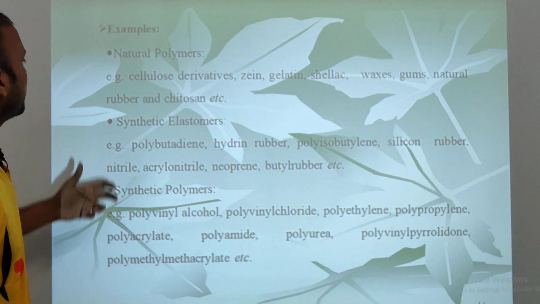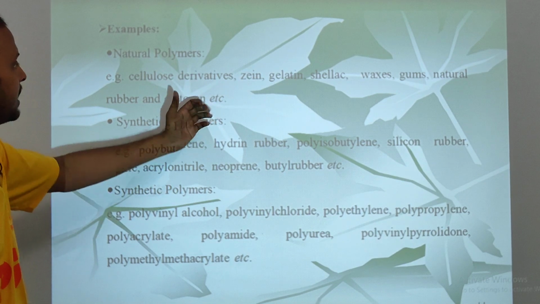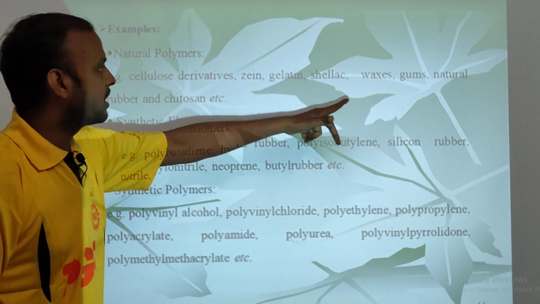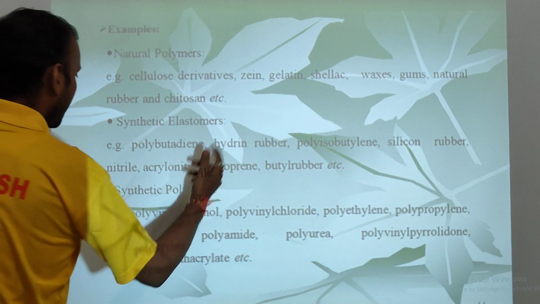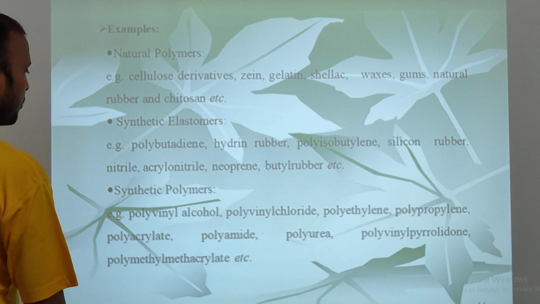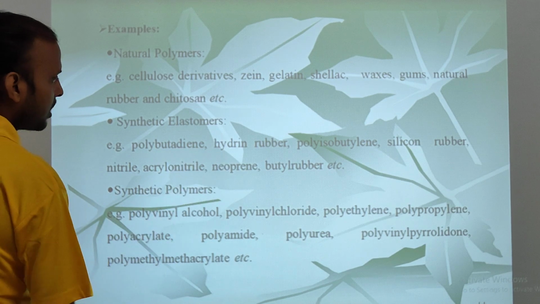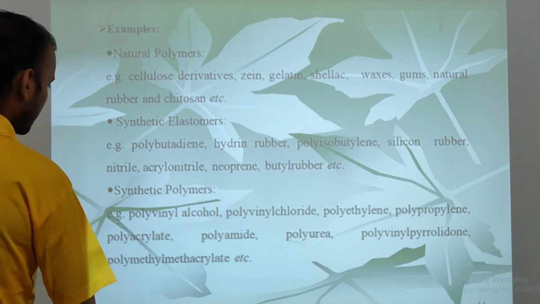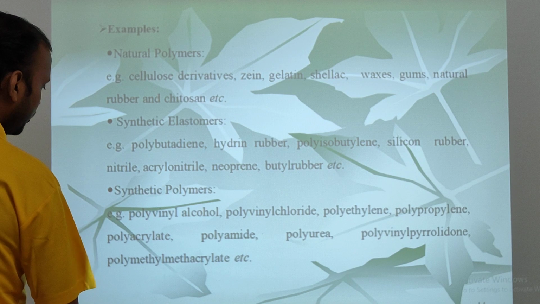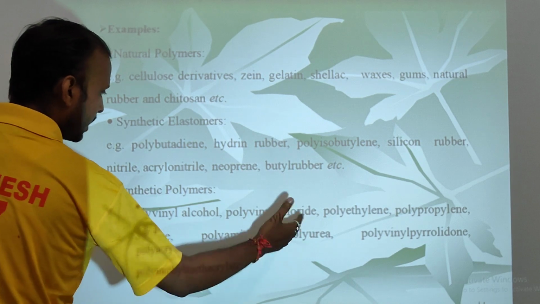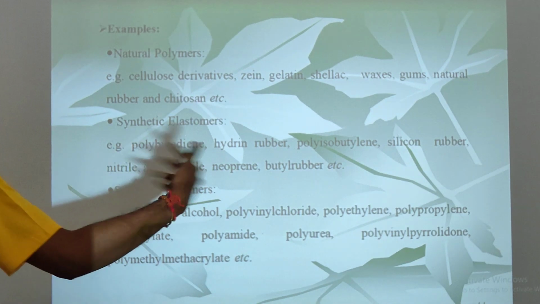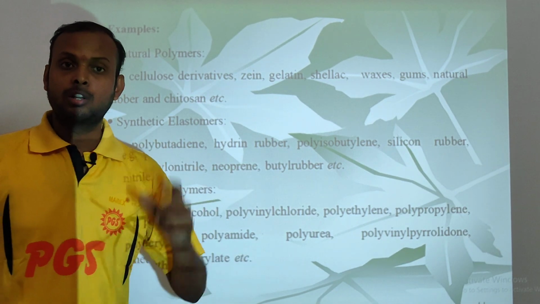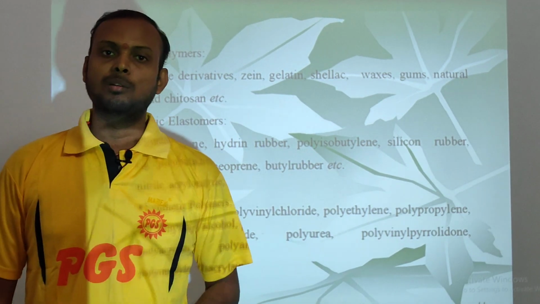Natural polymers consist of cellulose derivatives, zein, gelatin, shellac, waxes, gums. The synthetic elastomers include polybutadiene, hydrin rubber, silicone rubbers, and synthetic polymers include polyvinyl alcohol, polyvinyl chloride, polyethylene, polypropylene. All these polymers are used in the development of transdermal patches.